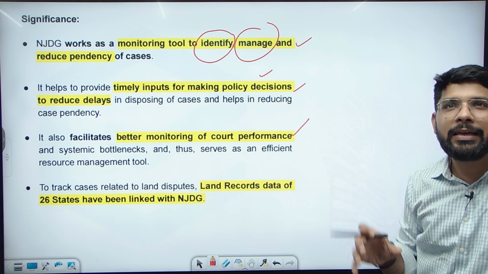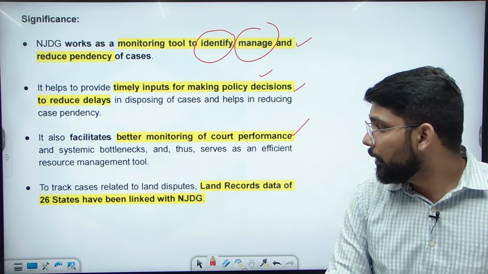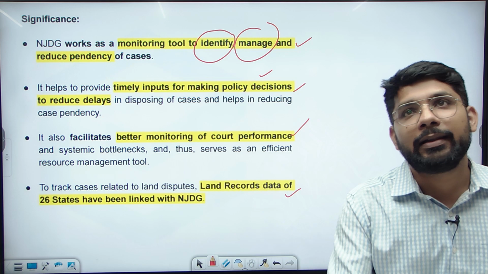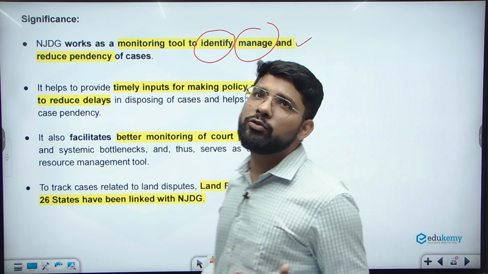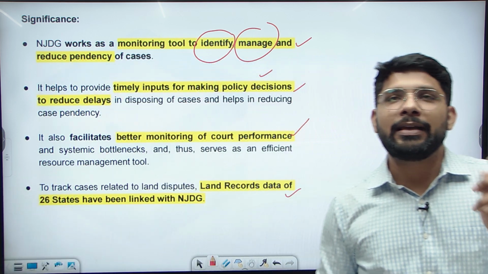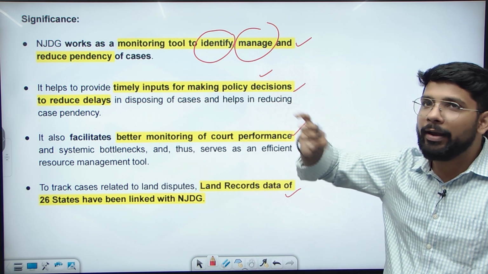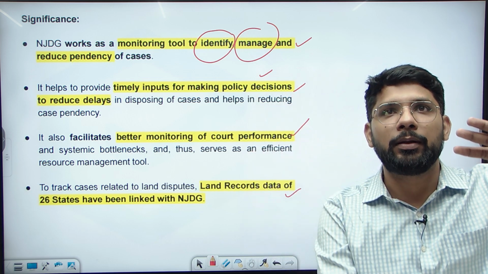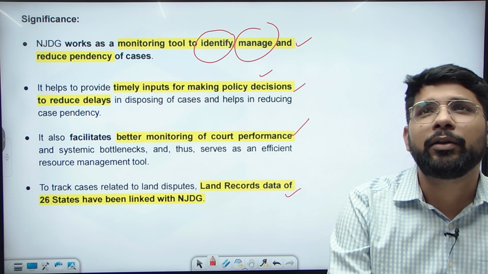Court की performance को check किया जाए, कितने time बाद they are giving the judgment, that will also be checked through the NJDG. And to track the land record data, 26 states have been linked with this. Land dispute related cases will be easily solved because the data of the 26 states is already linked to the National Judicial Data Grid. So it will help to manage, identify and reduce the pendency of cases. It will check the efficiency of the court. It will also help to track the cases related to land disputes, and better monitoring of the court performance.